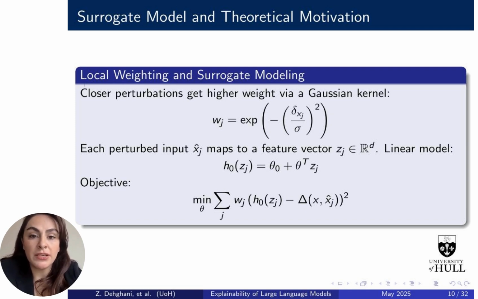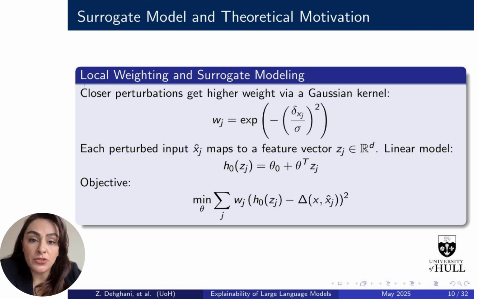To do that, we fit a local linear surrogate model, but we don't treat all perturbations equally. Those closer to the original prompt are more important. So we assign them weights using a Gaussian kernel. Prompts that are very similar get higher weights. Each perturbed input is turned into a feature vector, and we use linear regression to fit a model that predicts how much the output changes.